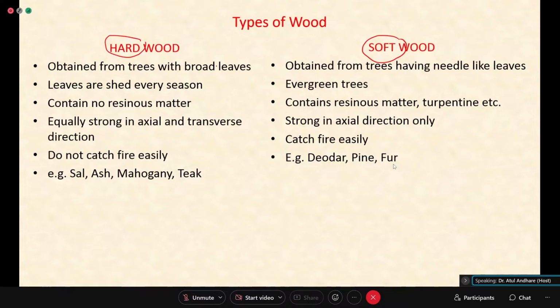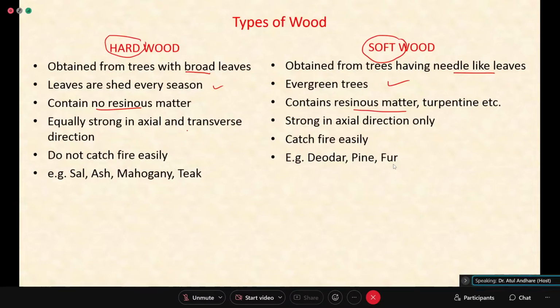Trees giving hardwood are broad-leaved trees, and trees having needle-like leaves give wood called softwood. Hardwood trees shed leaves every season, while softwood trees are evergreen. There is no resinous matter in hardwood, and in softwood we'll have resinous matter. Turpentine, etc., will be obtained from these trees. As hardwood does not have any resin in it, it will be more fire resistant as compared to softwood. Softwood will catch fire easily.